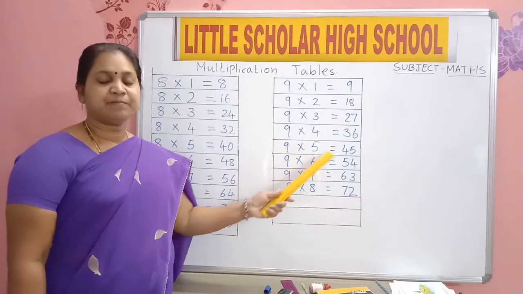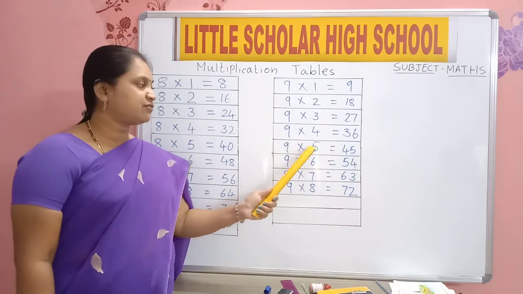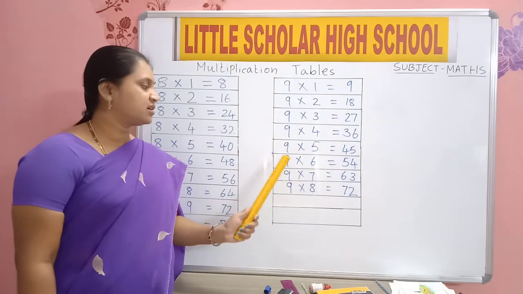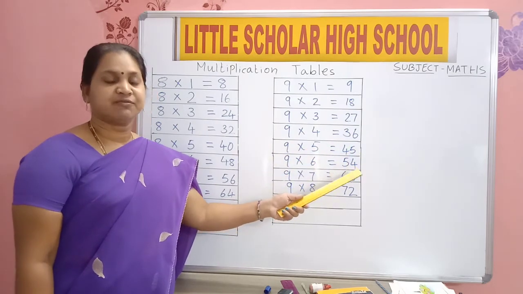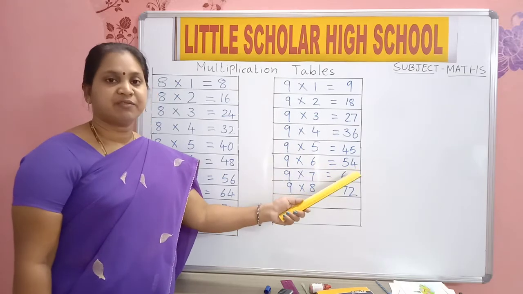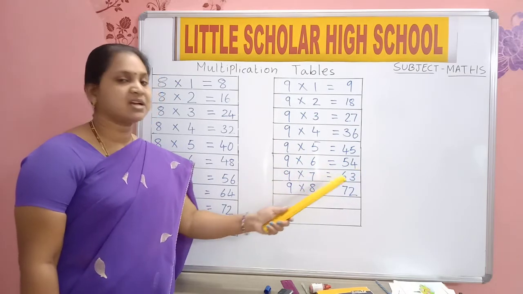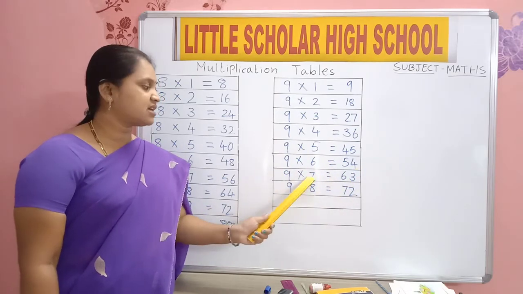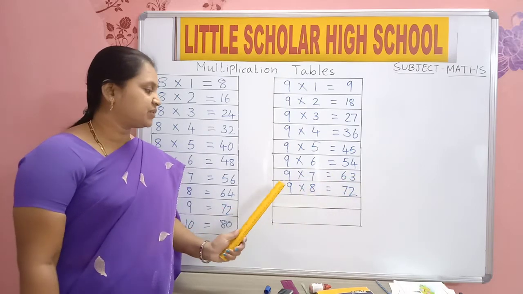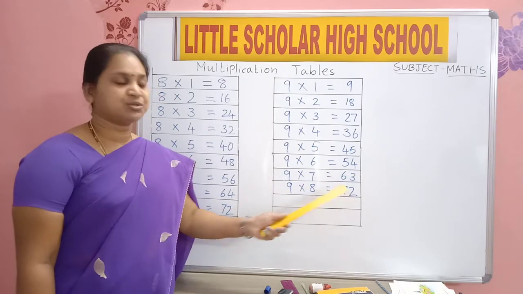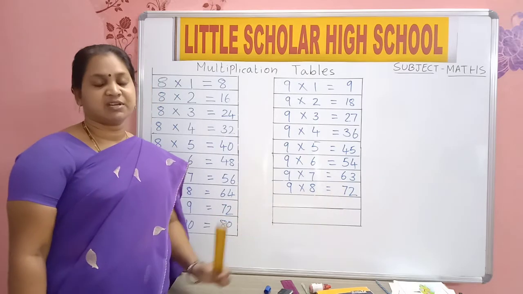9 5s are 45. 9 6s are 54. 9 7s are 63. 9 8s are 72.